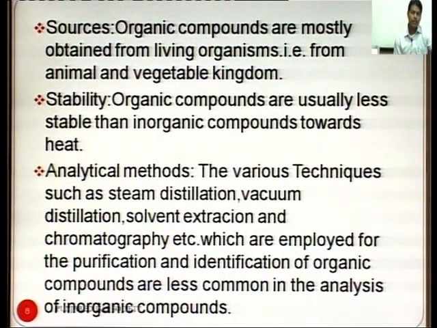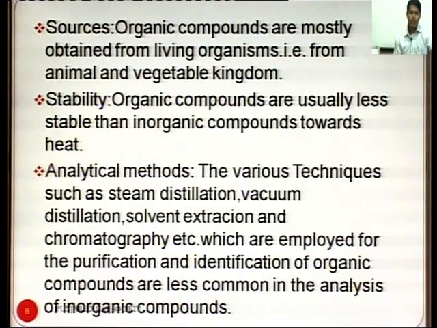Sources. Organic compounds are mostly obtained from living organisms, that is from animal and vegetable kingdoms, whereas inorganic compounds we obtain from rocks, soils etc. Stability.